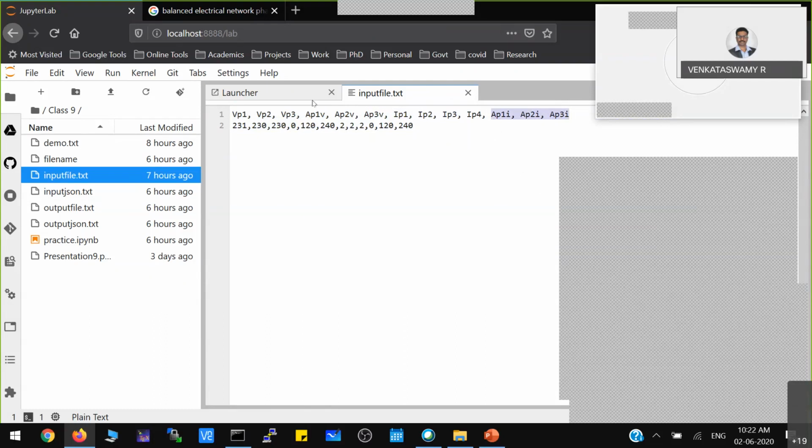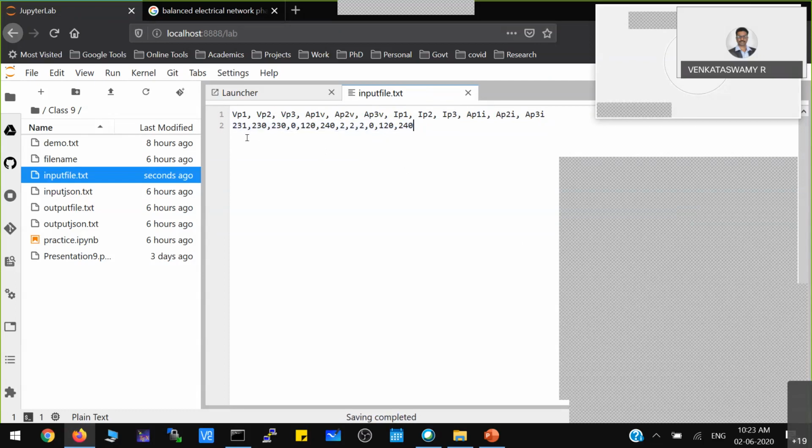Now in this particular case, assume that this is the data you are receiving from the meter in text format. Then you have to take the second line, that is actually your data. The first line is basically the description of that particular comma separated values. So I have to extract this second line from this text file and parse each and every variable.